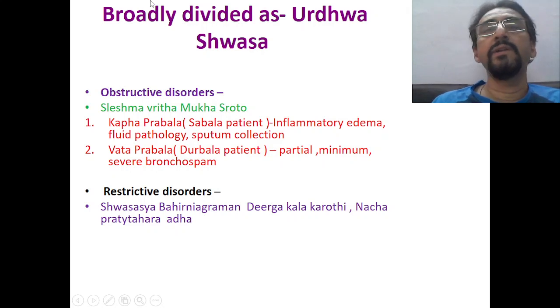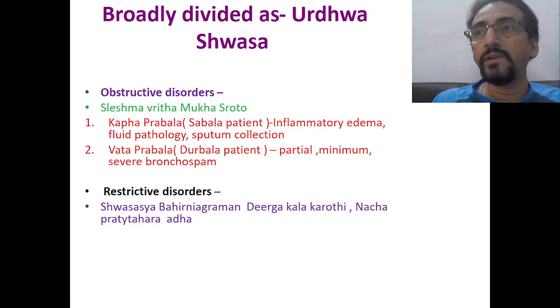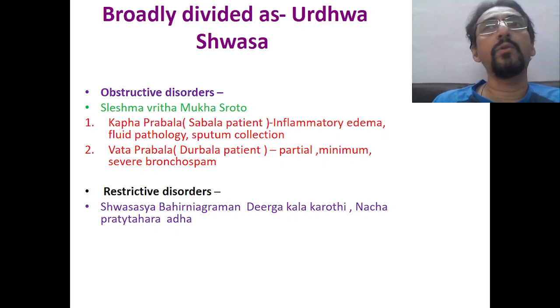What Charaka did when he explained the five types of shwasa, I think, is that he accumulated all the cases of shwasa in one place and then graded them according to severity. The most severe presentation, with arishta lakshanas or complications, he called mahashwasa. Compared to mahashwasa, a lesser severe one, which is also asadhya, is considered urdhvashwasa.